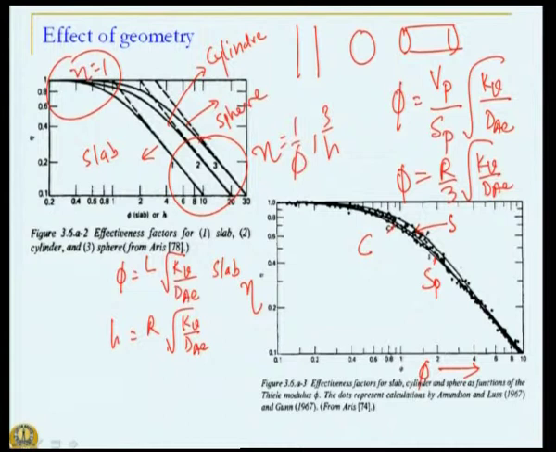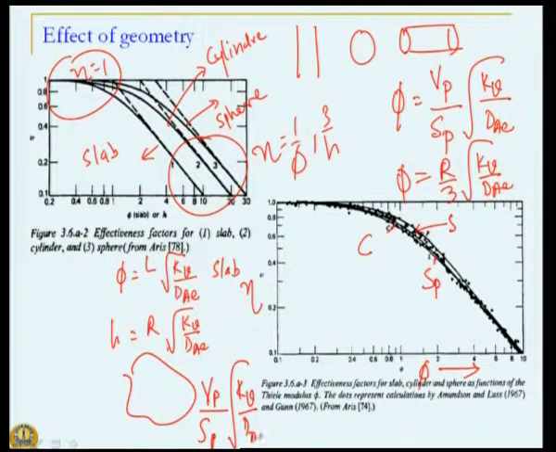And what are these dots that you see? Those dots are calculations done by Amundsen and Luss way back in the late 60s for any irregular shape. So, catalyst may be of this shape, a 3D shape. So, you define Thiele modulus as volume of this catalyst pellet divided by the outside surface area, square root kV by dAe.